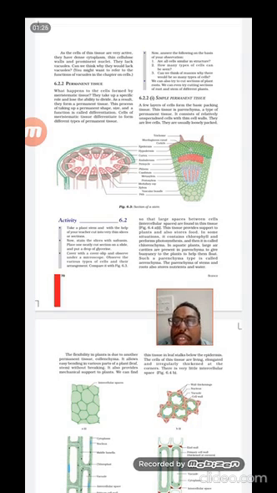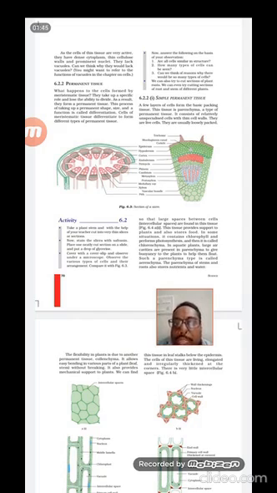In some cases the simple permanent tissues have living cells within the cell wall, and they are usually loosely packed. These are the main characteristics, that means they are living and they are loosely packed.